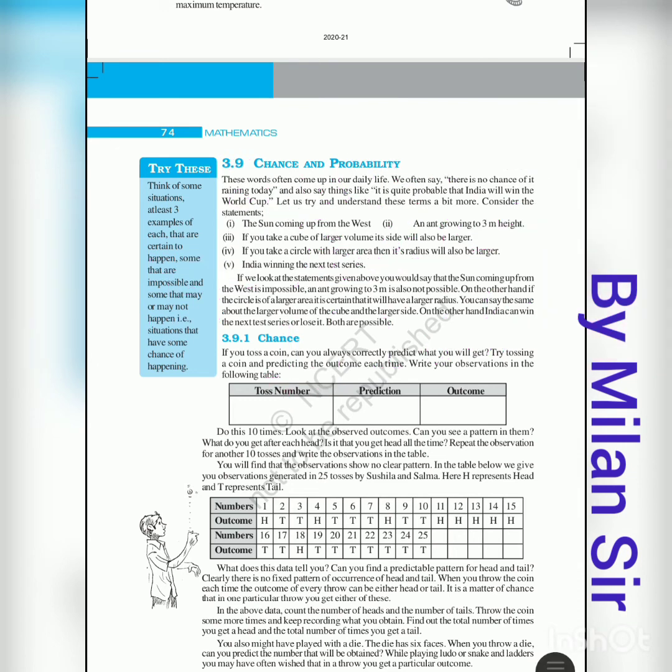Okay, in probability we have three things. First of all, a certain or sure event, that means it always happens. If we say that the sun rises from the east direction, it's a certain or sure event, because it's always true, a universal truth. In each and every place this statement is true. So it is called a certain event.